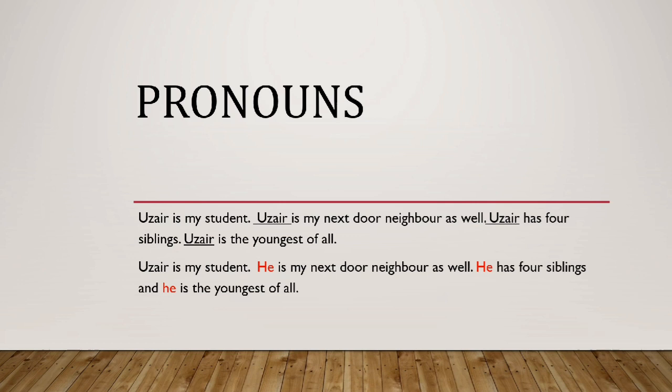Uzair is my student. Uzair is my next door neighbor as well. Uzair has 4 siblings. Uzair is the youngest of all. The next example. Uzair is my student. He is my next door neighbor as well. He has 4 siblings and he is the youngest of all.